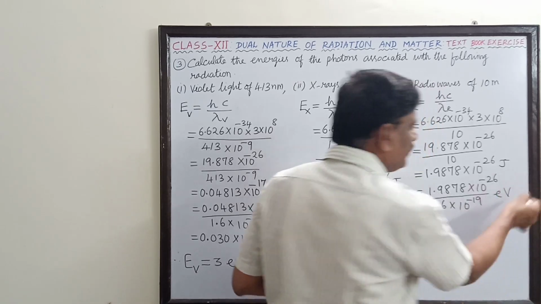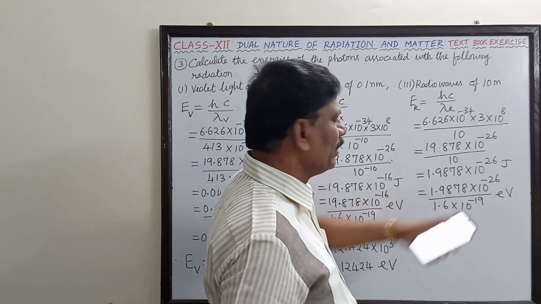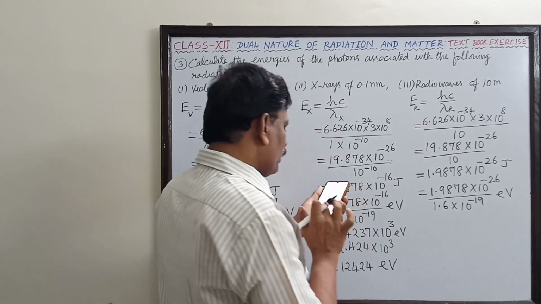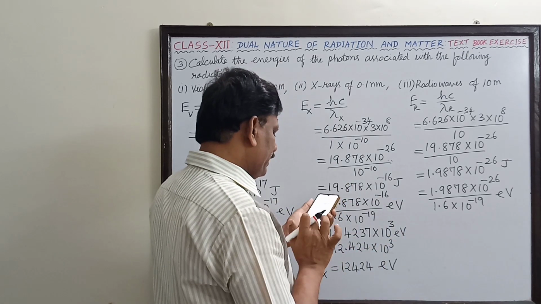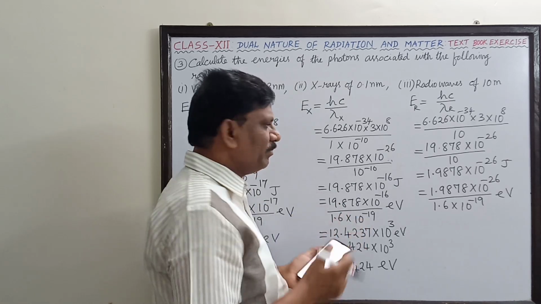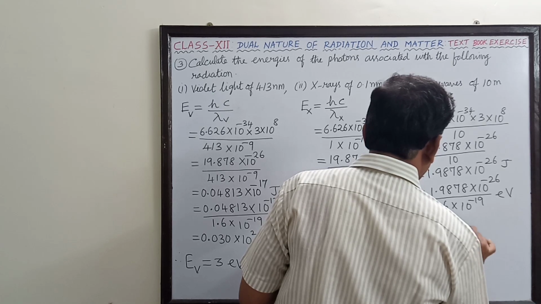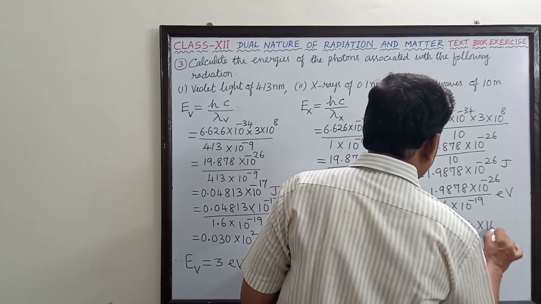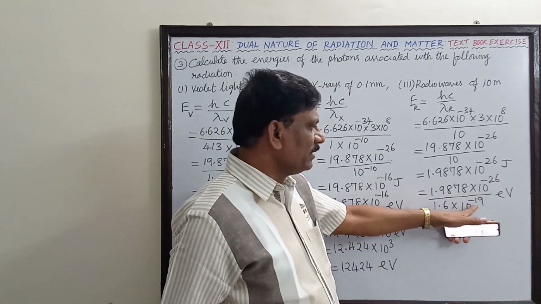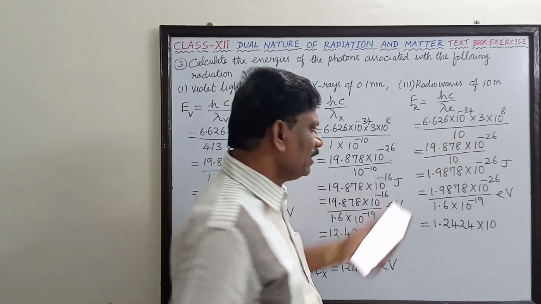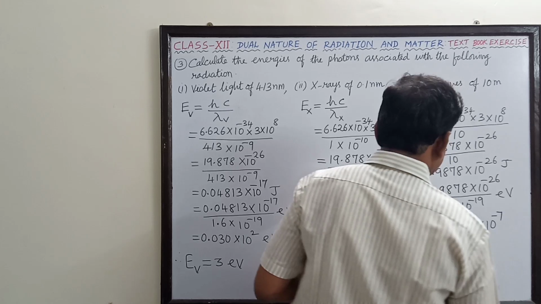Now the unit changes from joule to electron volt. 1.9878 divided by 1.6 comes as 1.2424, into 10 power, minus 26 in the numerator and the 19 in the denominator becomes plus 19, so 10 power minus 7.